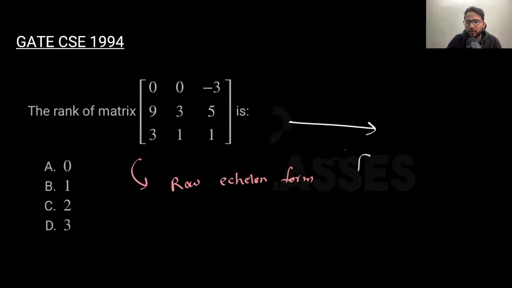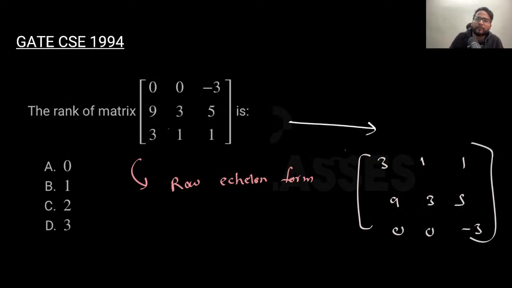So it is basically going to have 3 1 1 and then 9 3 5 and then 0 0 minus 3. Can anyone tell me why I have not exchanged this with the 2nd row? Why with this 3? Because I want zeros at the end. So why not exchange with the last row, right? Because anyway I want zeros at the end.